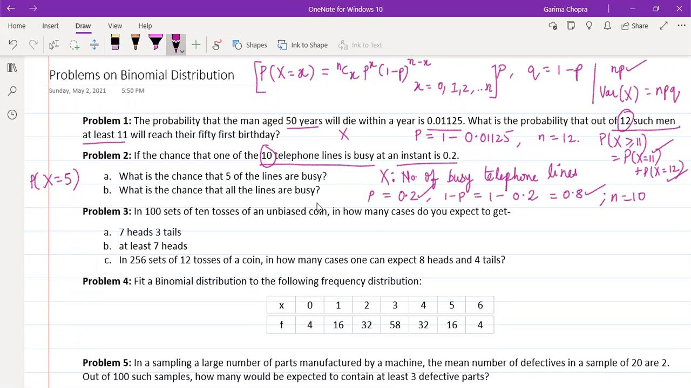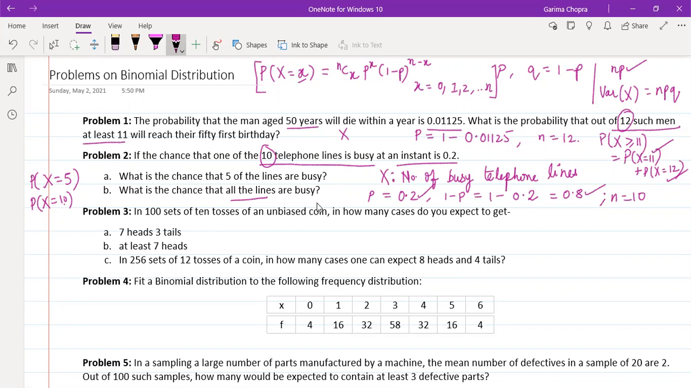And for part B, all lines are busy, means now the random variable is taking value 10. So we have to find out the probability with which this defined random variable is taking value 10. So n is 10. Now x will be 10. N and x both are same here because we are saying all lines are busy. We are talking about n here.